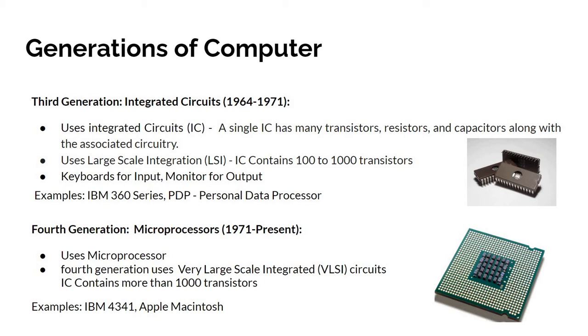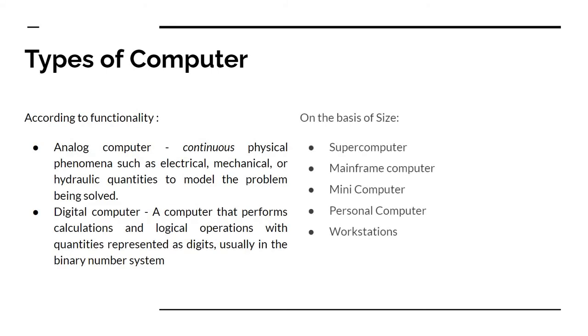And now the types of computers. The computer is classified in two different ways: first by their functionality and second by their size. According to functionality, there are two types of computers: analog computer and digital computer.